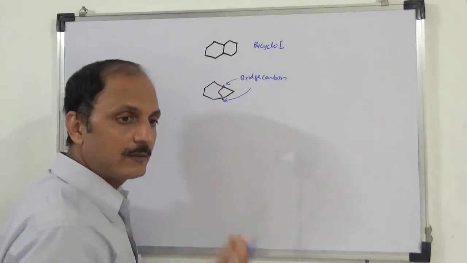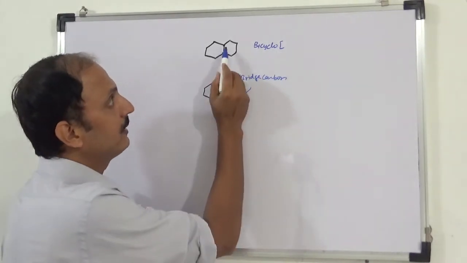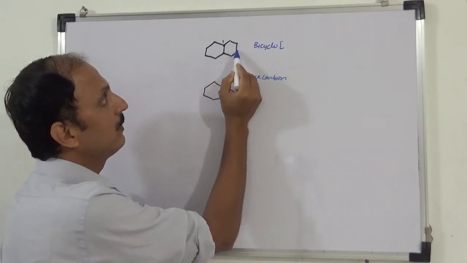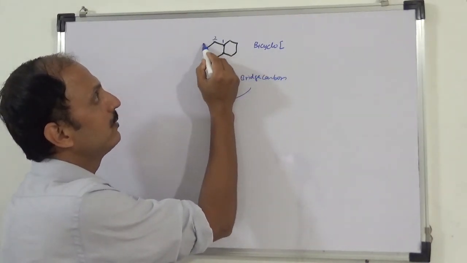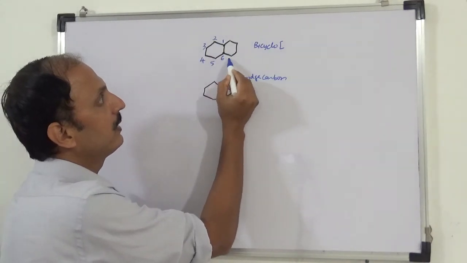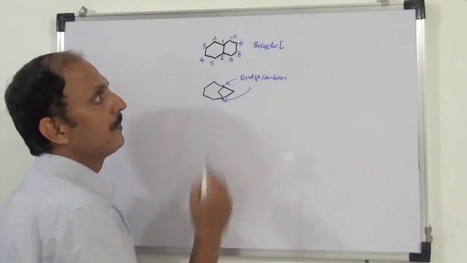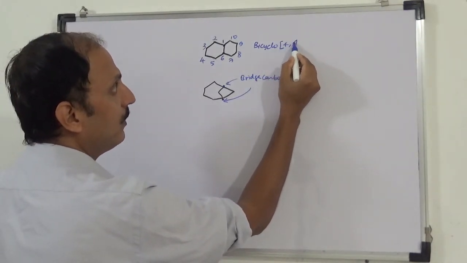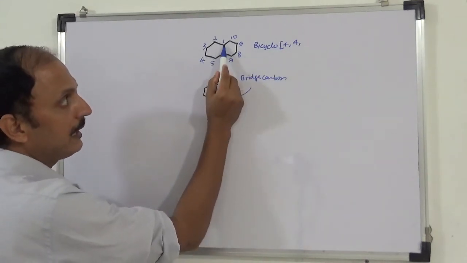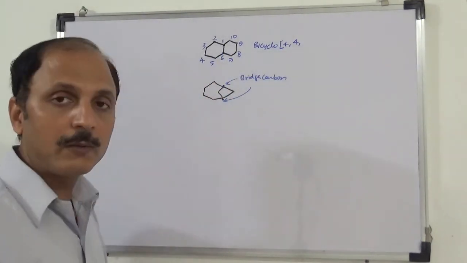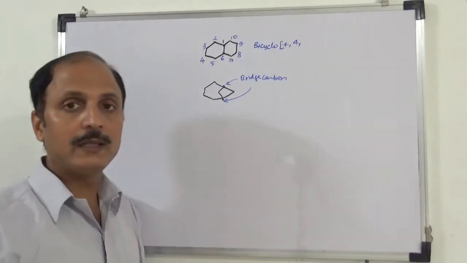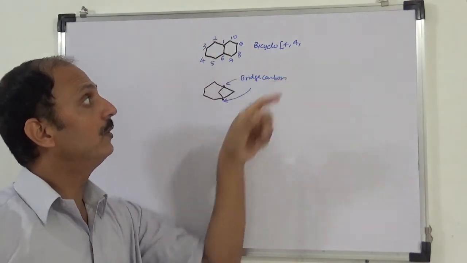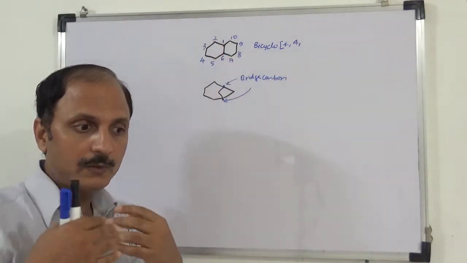Then we go towards the side which has got more number of carbon. In this case, both sides is same. This is 1, 2, 3, 4, 5. 2, 3, 4, 5. So you go either side. 2, 3, 4, 5, 6, 7, 8, 9, 10. तो बाईसाइक्लो 4, 4, इधर भी 4, इधर भी 4, ये कार्बन छोड़ के मीन्स the bridge carbon को छोड़ के जो नंबर ऑफ कार्बन है that number we write here. तो 4, 1, 2, 3, 4, 4 and between the bridge carbon is there any carbon?